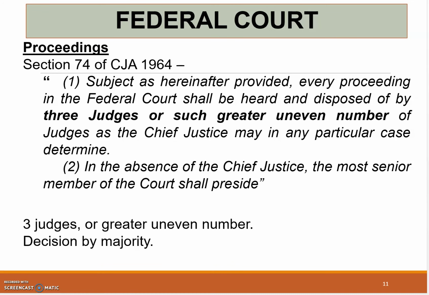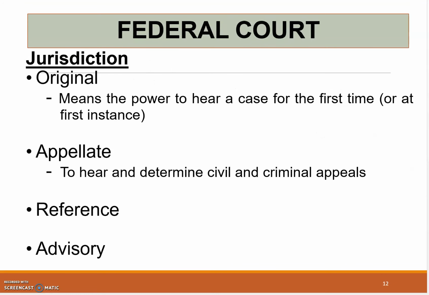Then section 74 talks about the proceedings, in which proceedings can be heard by 3 judges, or any other uneven number depending on the complexity of the case, and decisions are made by majority. So when we talk about Federal Court, we also need to know what sort of jurisdiction they have. So jurisdiction is original, which is the power to hear the case for the first time, and then appellate, reference, and advisory. These are the types of jurisdiction that the Federal Court has.